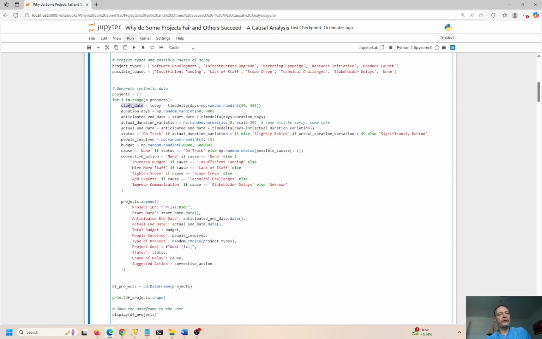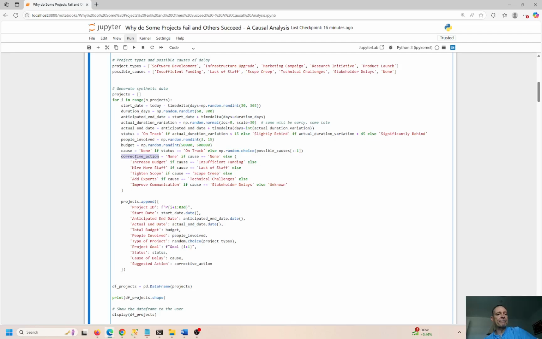So we have a few variables here: the start date, duration days, anticipated end date, duration variation, actual end date, status, people involved, budget, cause, and corrective action. Okay, so we have increased budget, hire more staff, tighten scope, add experts, or improve communication if there is a corrective action required.